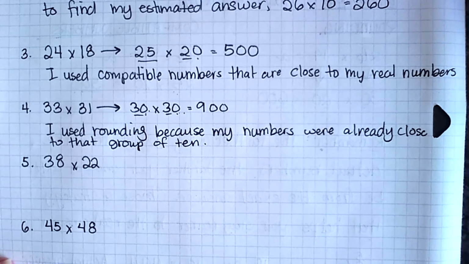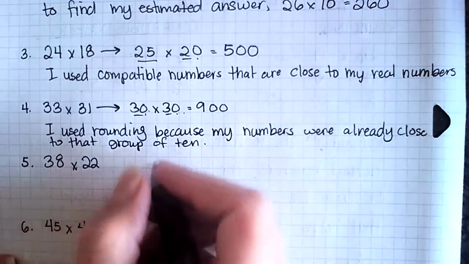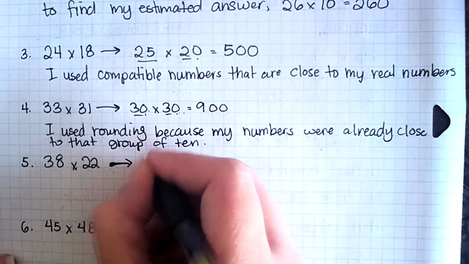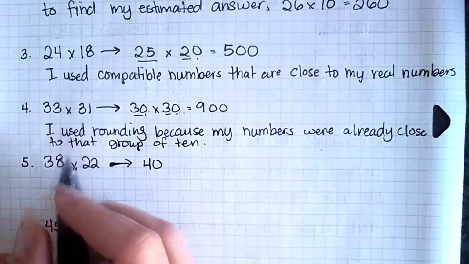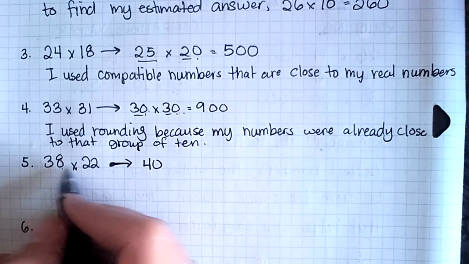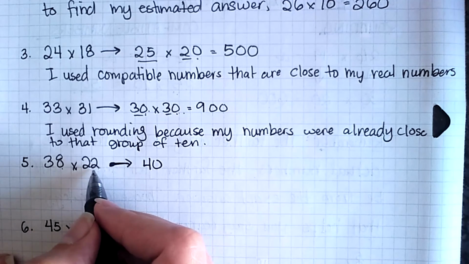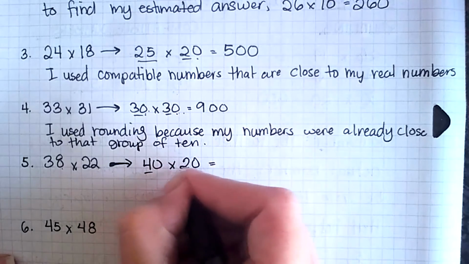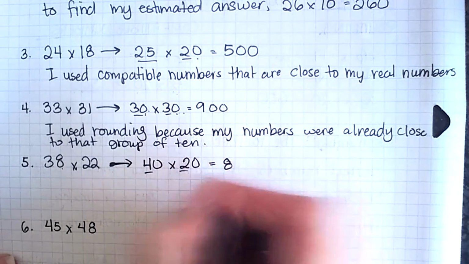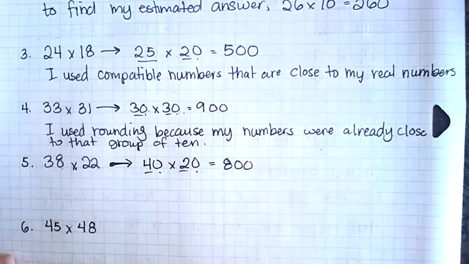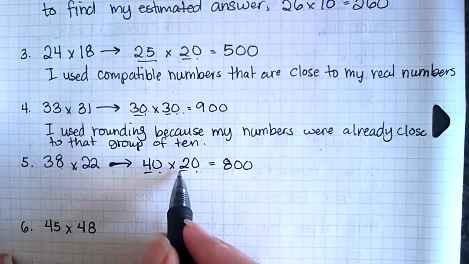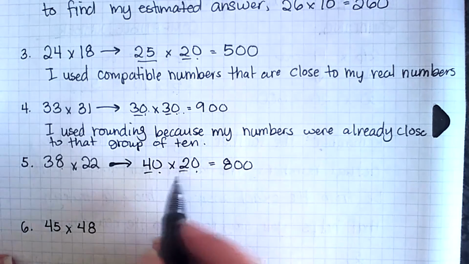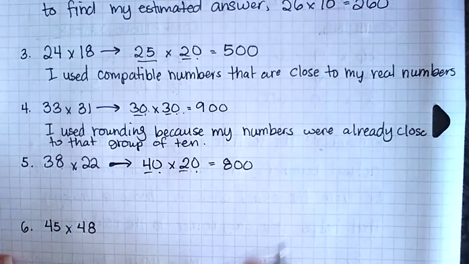Now 38 times 22. Over here, I think I'll use rounding again. So this is going to become 40. 38 will round up to 40 because that 8 tells the 3 to move up. 22 will round down to 20 because that 2 tells it to move down. 40 times 20, I'll do my basic fact. 4 times 2 is 8. 0 here, 0 here, 2 zeros there. 4 groups of 10 times 2 groups of 10 is 8 groups of 100, because remember, a 10 times a 10 is 100.